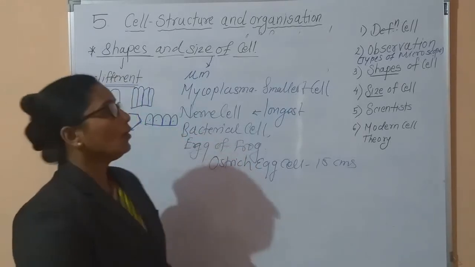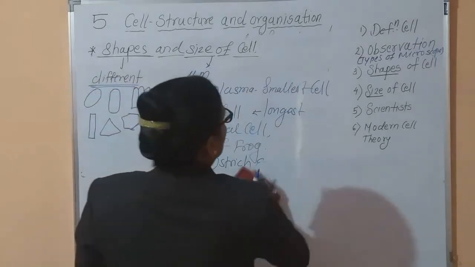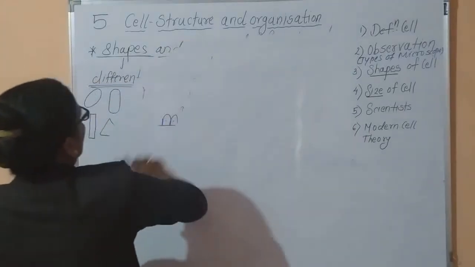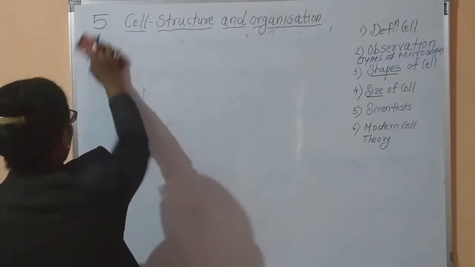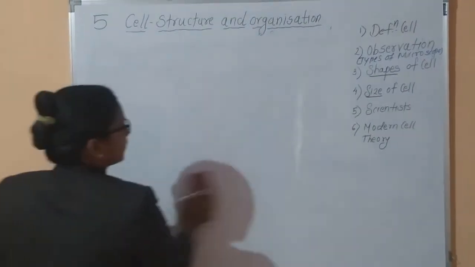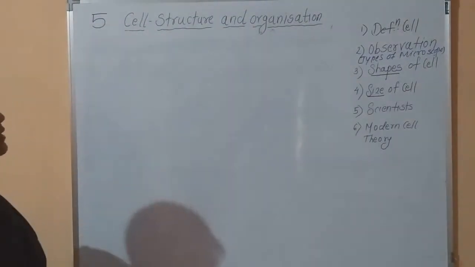Now the next point: the cell, it is studied by which scientist? In science, each and everything is innovated or discovered by scientists. Not a single scientist.